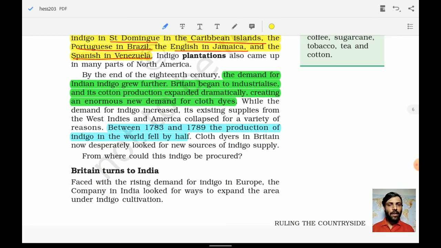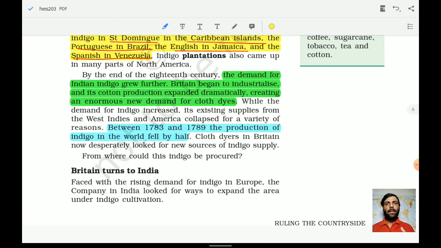While the demand for indigo increased, its existing supplies from the West Indies and America collapsed for a variety of reasons. So the cloth dyers in Britain now desperately looked for new sources of indigo supply.